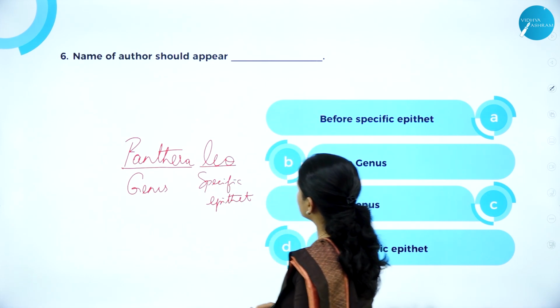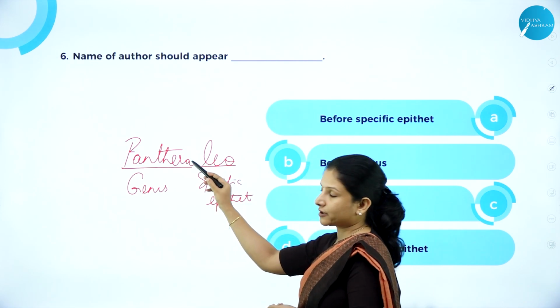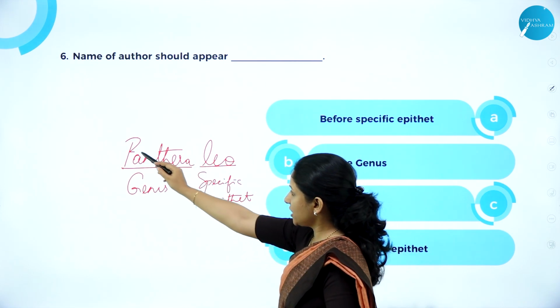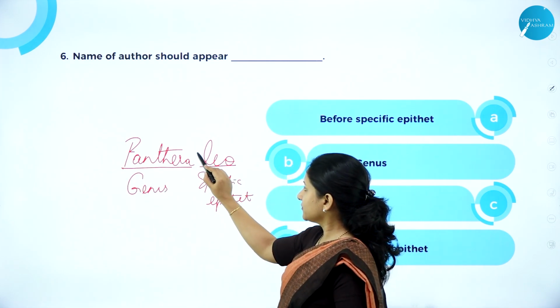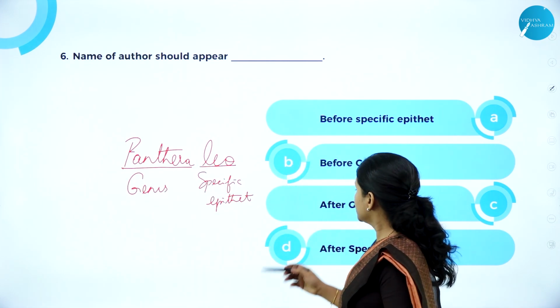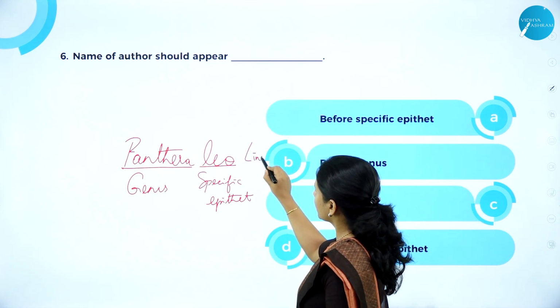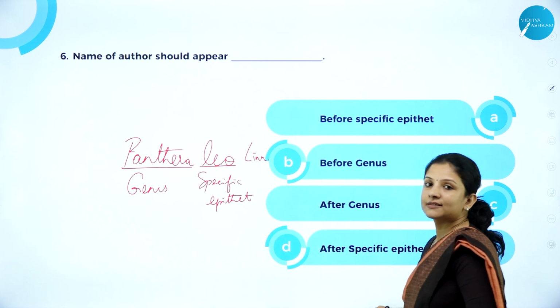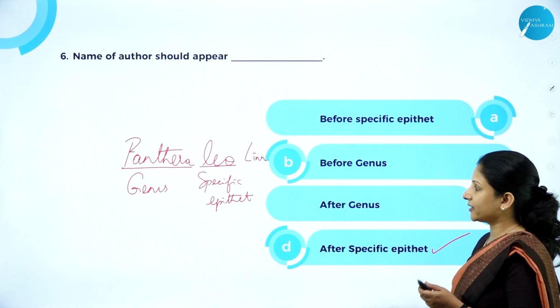Are we supposed to write it before the specific epithet? No, that is wrong. Or before genus? No, that is also wrong. Or after genus? No, it's wrong. We are supposed to write it after the specific epithet. So the answer D, that is after specific epithet, is correct.